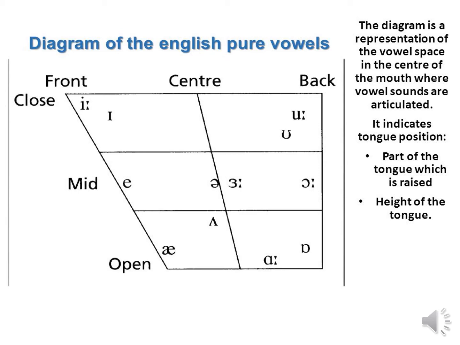And on the left side you can see closed vowels and mid vowels and open vowels. It depends upon the lips position. So pronounce these sounds so we can understand, we can identify these monophthongs. Pronounce this sound with me.